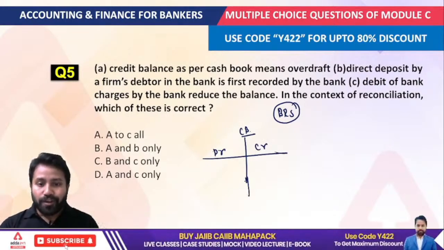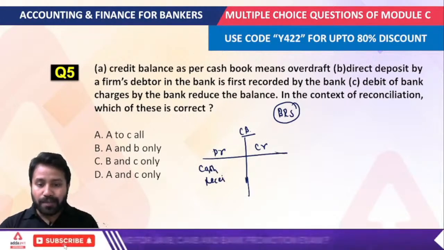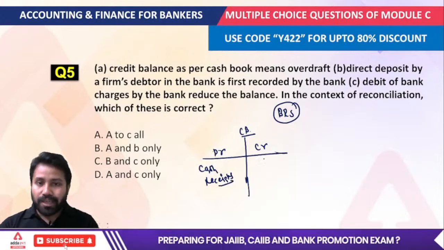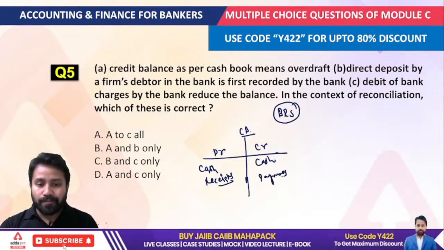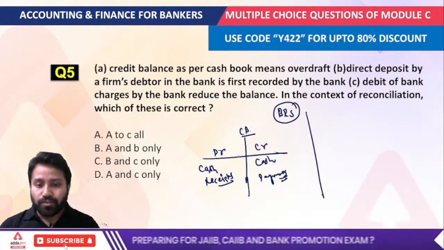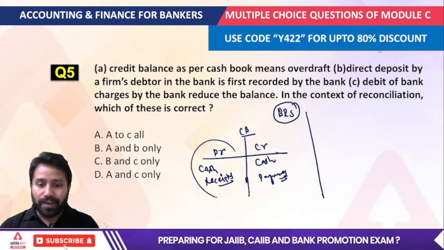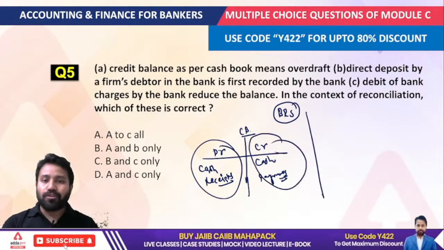Okay. So we know that on the debit side, we keep all the cash receipts, while on the credit side, we keep all the cash payments. Okay, so that is the features of the cash book. On the debit side we keep all the cash receipts, while on the credit side we keep all the cash payments.